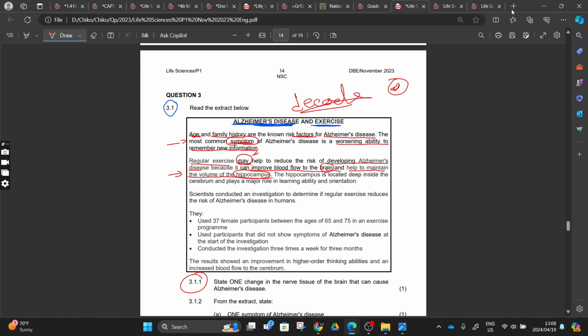But then they told us about the hippocampus, which we didn't know anything about. They gave us another piece of information. So if they give you another new name, other than cerebrum, cerebellum, medulla oblongata, maybe they give you the thalamus. We also have something called the thalamus, right, if I'm not mistaken.